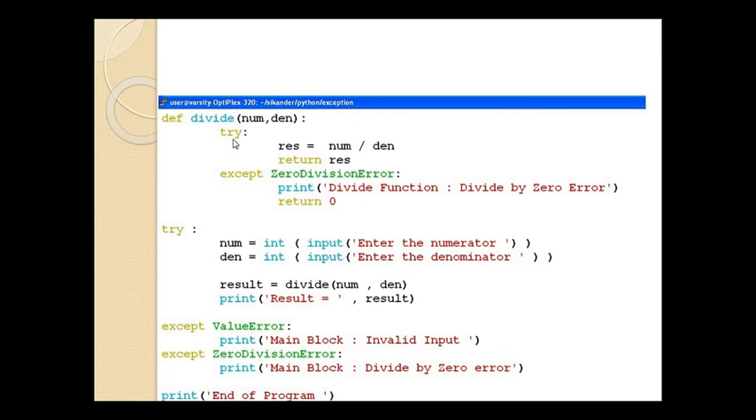So in the function, if try block is there, like just checking the division by zero error, if zero division error comes, then except occurs. And in the main block I am just checking value error, here I am calling the function. So it just depends on you where you want to put the try and except block to handle that particular exception.